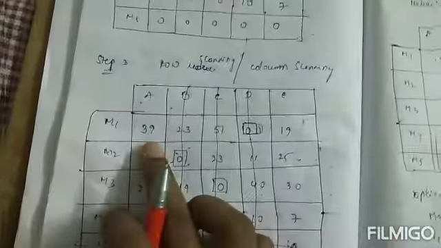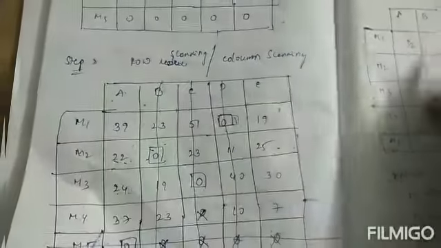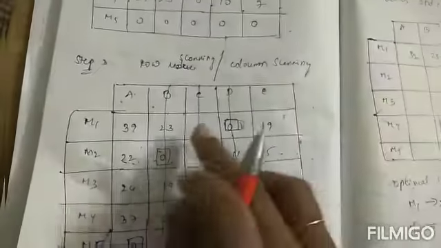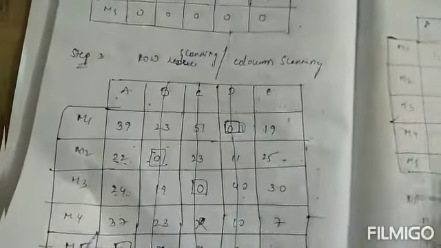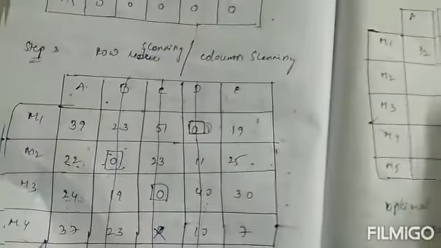Unallocated cell is 39, and 23 is as is, because this is not an unallocated cell. 51 is as is because this is also not an unallocated cell, and next 0 is also not an unallocated cell, but 19 is unallocated. So 19 minus 7 is 12. Okay, only subtract 7 from unallocated cells.